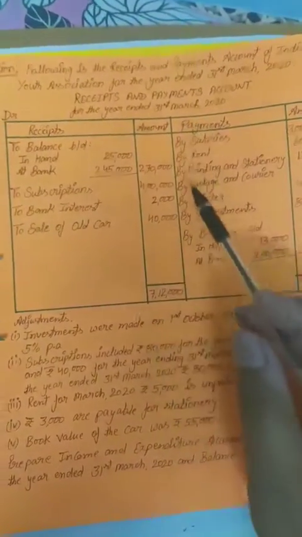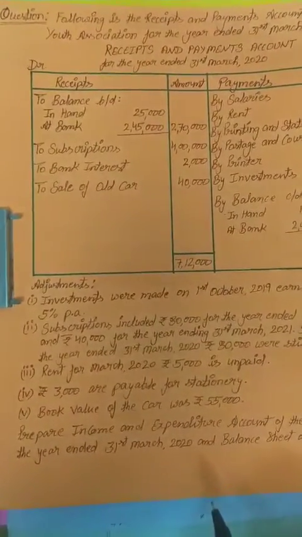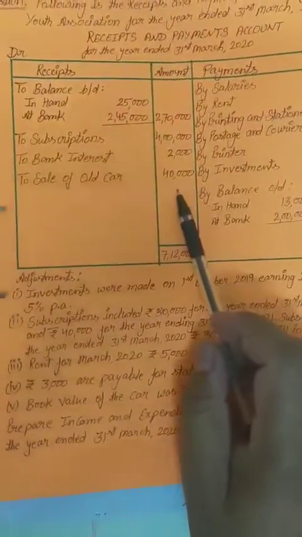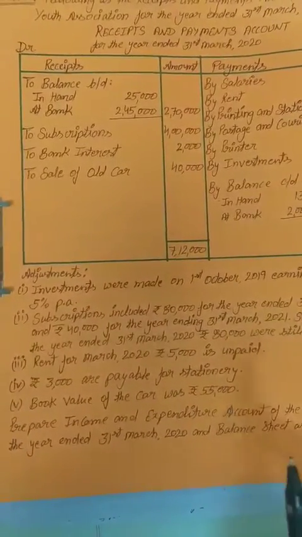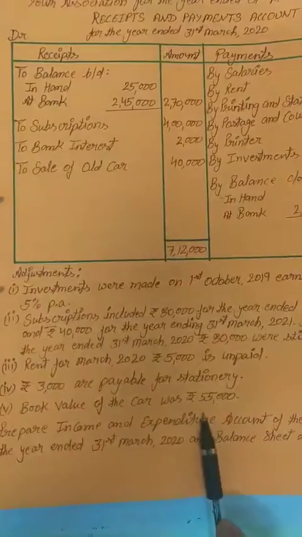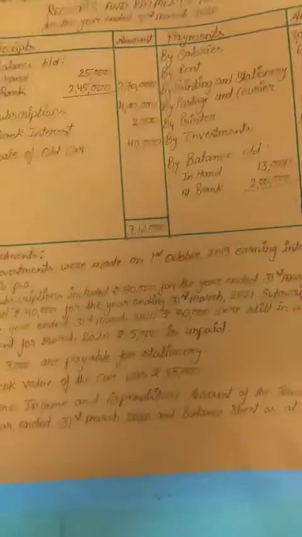So on which date is this balance given? If we see the receipt and payment account, 31st March 2020. So before this date, there is a balance of 55,000 rupees of car. If during the year we have sold a car of 40,000 rupees, the book value of that car was 55,000. So on which date was this book value given? This book value is related to last year also, so this car will show in the opening balance sheet also.